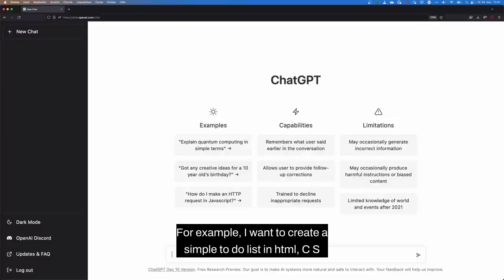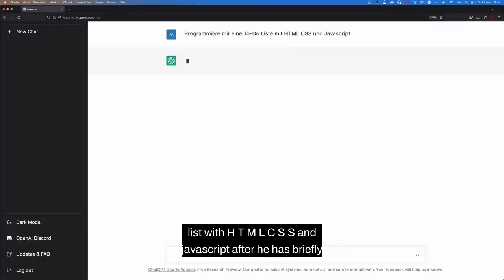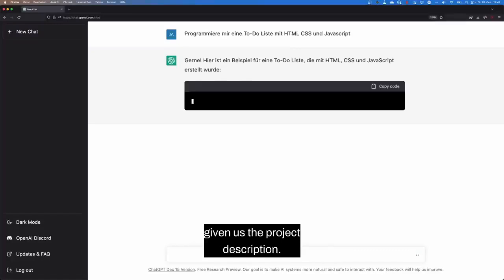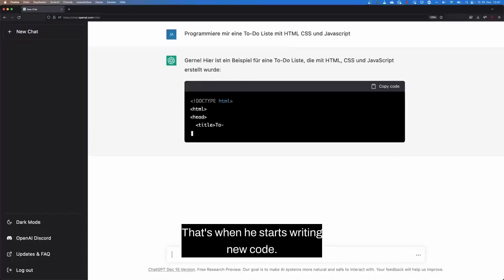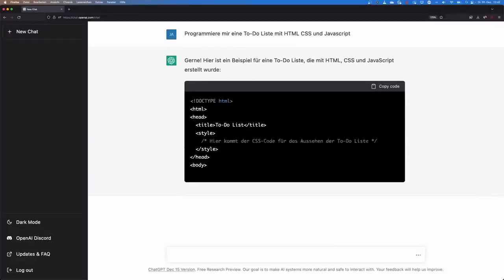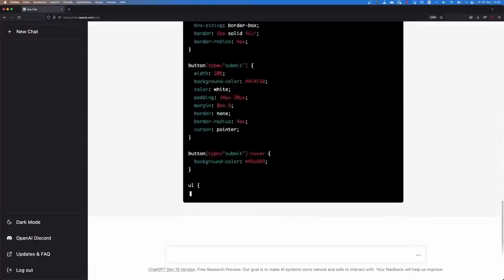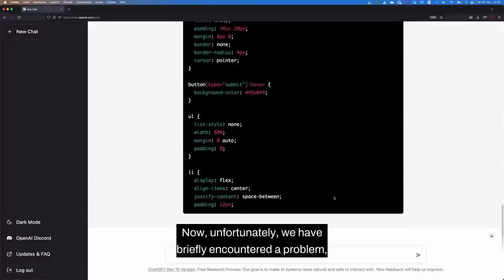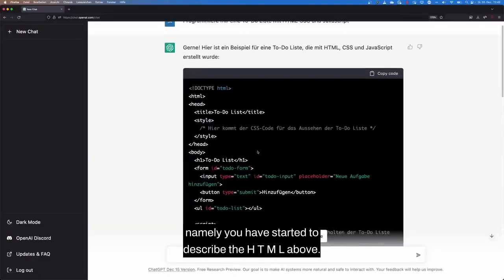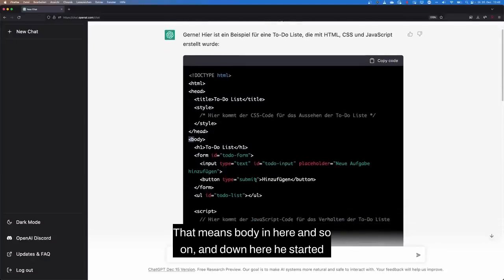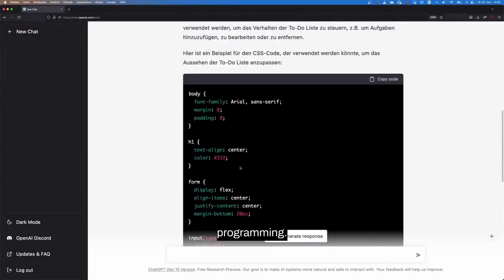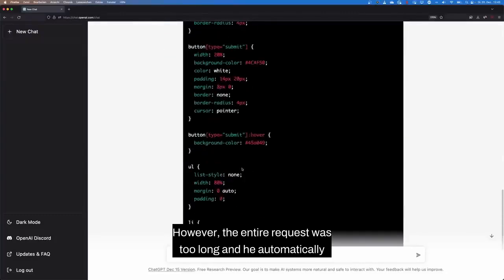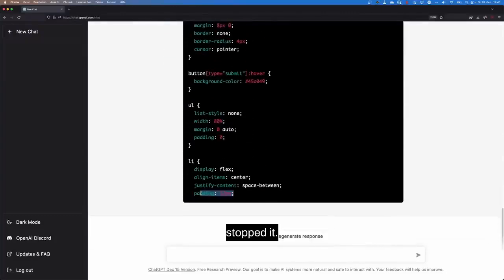For example, I want to create a simple to-do list in HTML, CSS and JavaScript. I have kept the input very simple: Program me a to-do list with HTML, CSS and JavaScript. After he has briefly given us the project description, he starts writing the code. Now, unfortunately, we have briefly encountered a problem: he started with the HTML above, the body in here and so on, and down here he started programming. However, the entire request was too long and he automatically stopped.